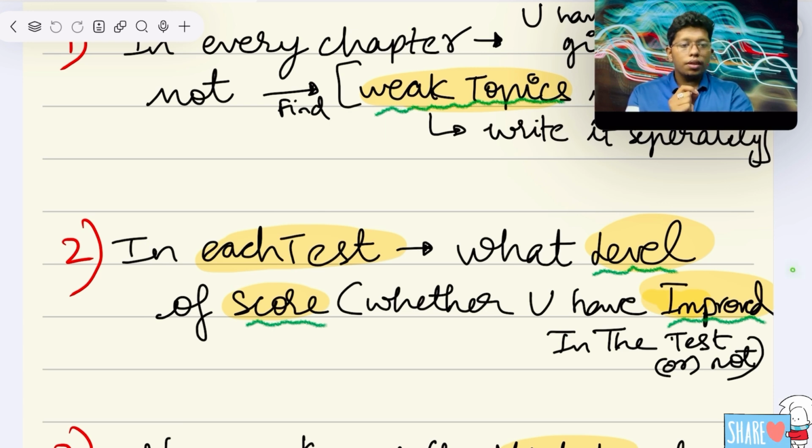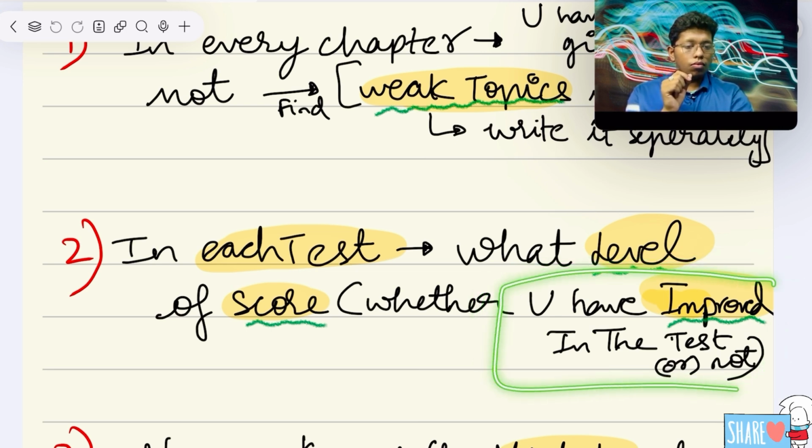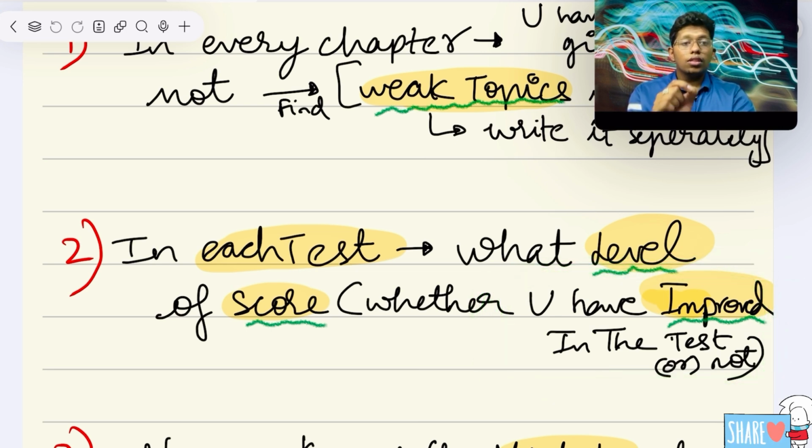One more thing I will say. The reason I have said you have to improve in the test is to analyze, not just now. When you take 2 tests and didn't improve, there may be a chance that in the 3rd test you may improve. So you should check meanwhile; if you see the marks itself, you can easily analyze that you are improving a lot. How to improve? The main thing is how we can improve.